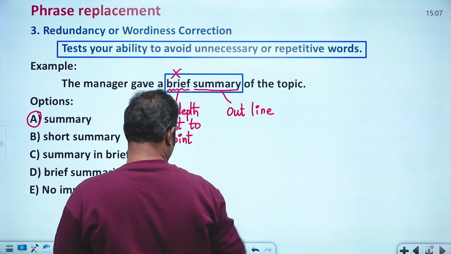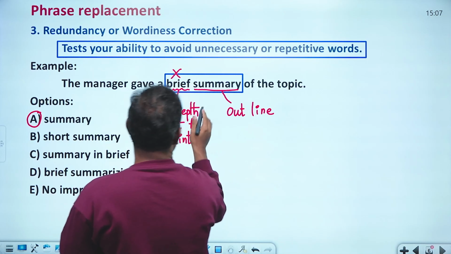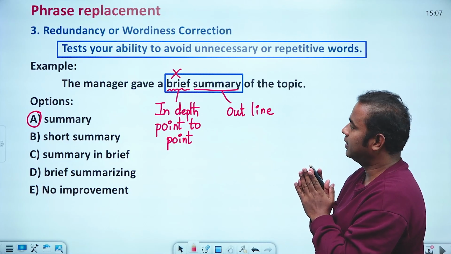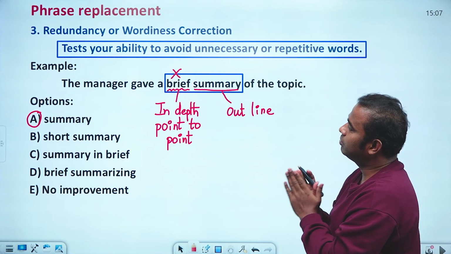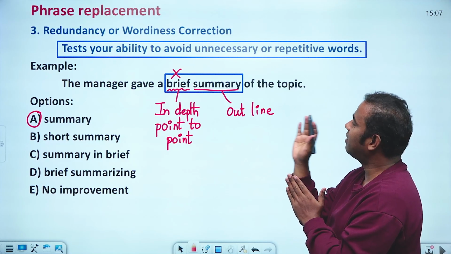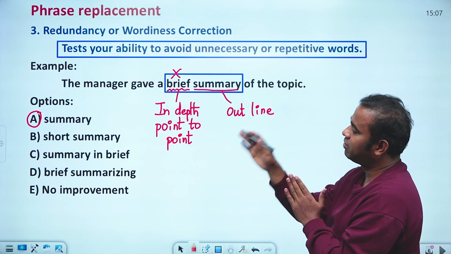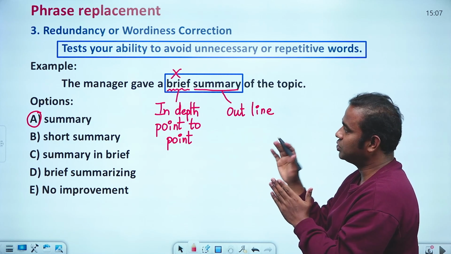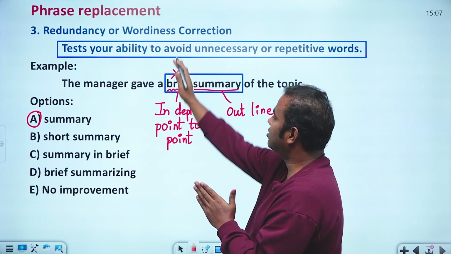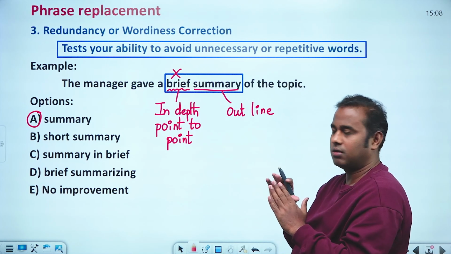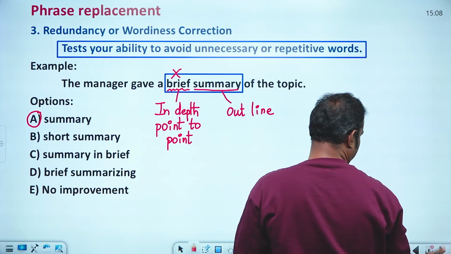They are not opposites. This is an entirely different word, an entirely different section. So either you call it: the manager gave a summary of the topic is the right one. If it had been a brief, you might have some confusion here, but obviously we have to remove the brief.